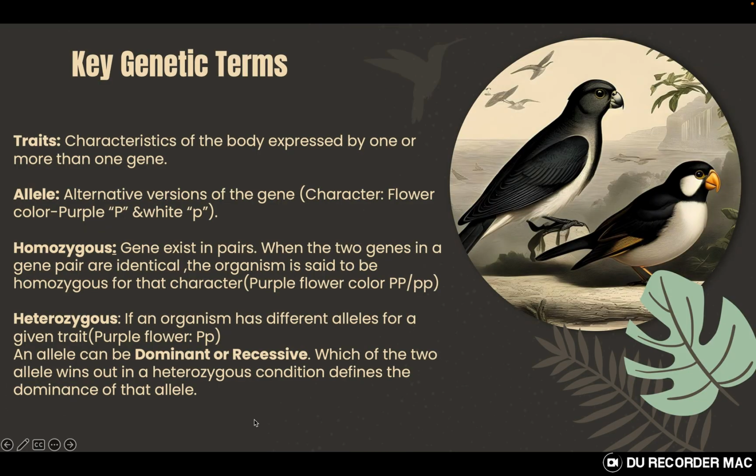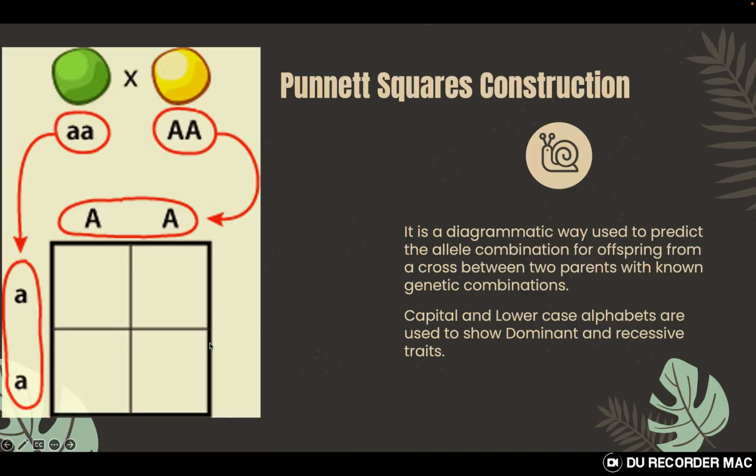If both members in a gene pair are similar to each other, we would say that this is a homozygous condition. But if the pairs are different from each other, we would call it a heterozygous condition. It is the heterozygous situation which actually creates a lot of different, surprising results.